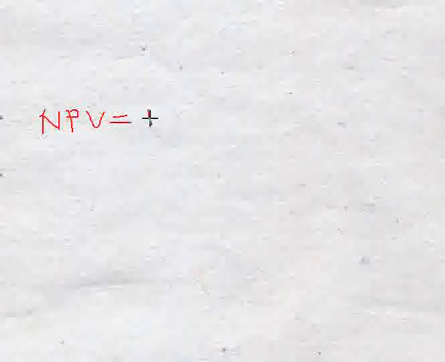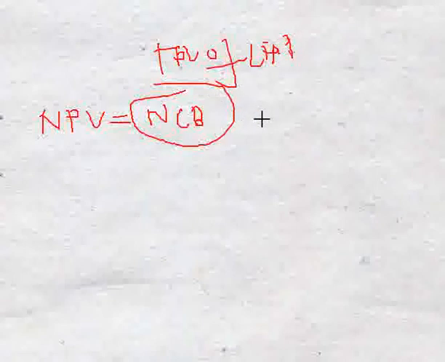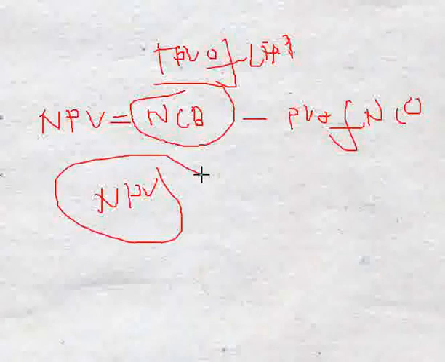To calculate NPV, NCB means net cash benefit. This NCB is the TPV of CFAT. It is deducted from the PV of NCO. When the TPV of CFAT is deducted from the PV of NCO, we find the value of net present value or NPV of this section.